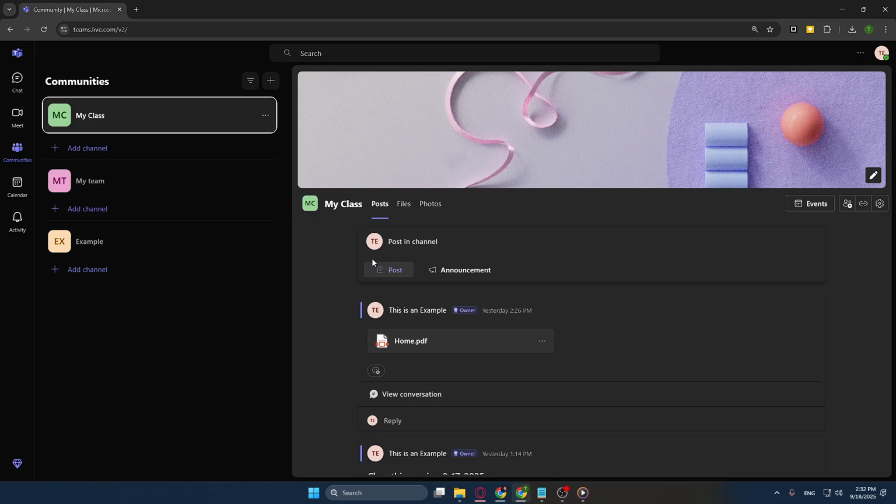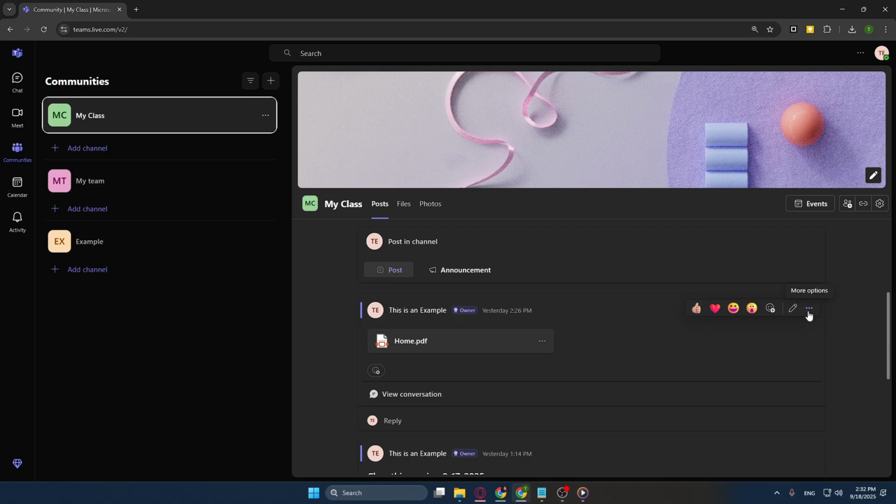Now that you've located Communities, go ahead and click on it. This will take you to the space where all recent activities and posts are listed. Browse through the posts to find the one you wish to pin for everyone. As you hover over each post, you'll notice a small icon with 3 dots appearing on the right-hand side. This icon represents more options available for that particular post.